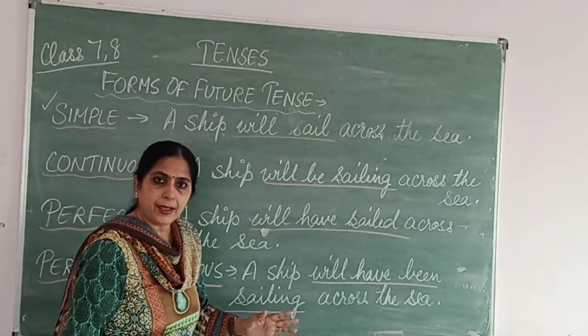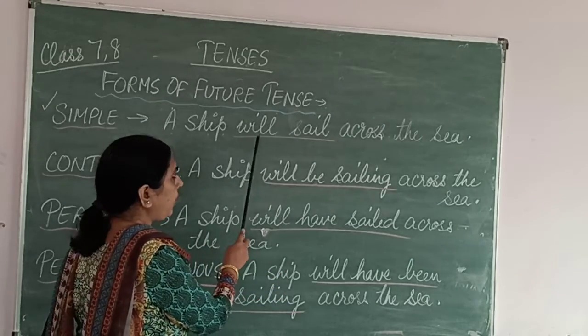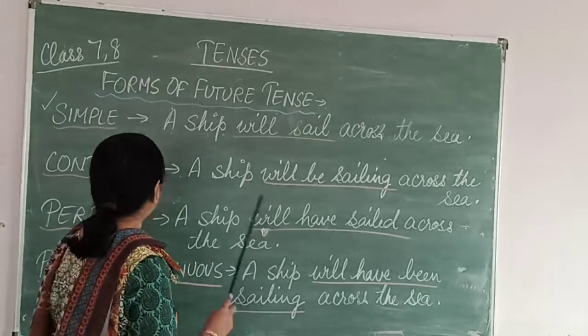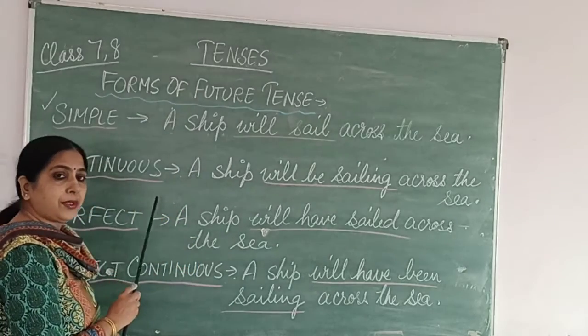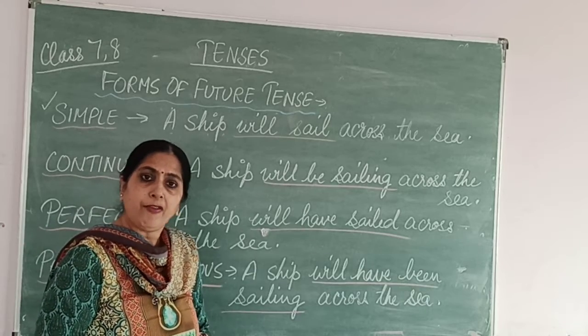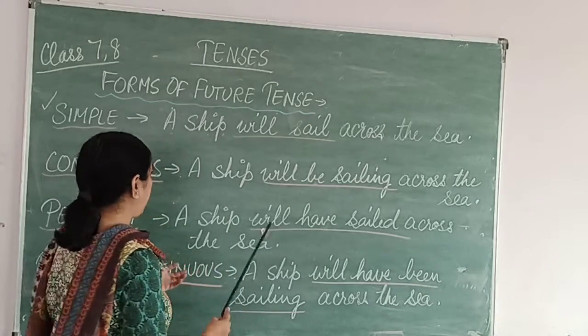An example we shall take: a ship will sail across the sea. This is simple future tense. Okay, a ship will sail across the sea. Right? Then continuous tense. Continuous, I told you, the verb will be in the ing form. Will be there because it is future tense, and see what additions we are doing now in the sentence.